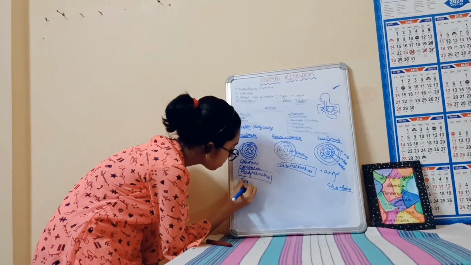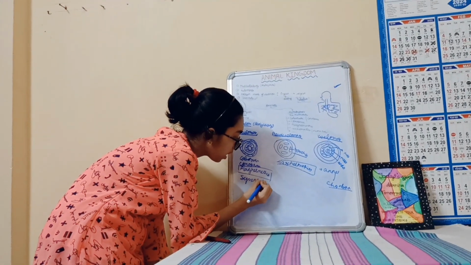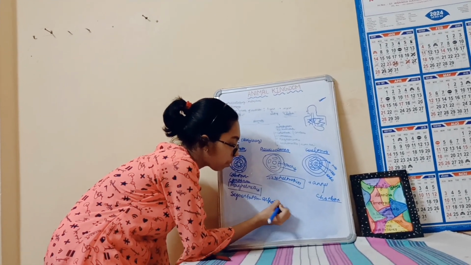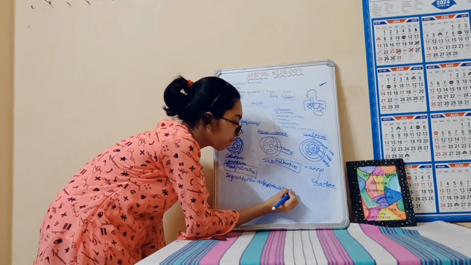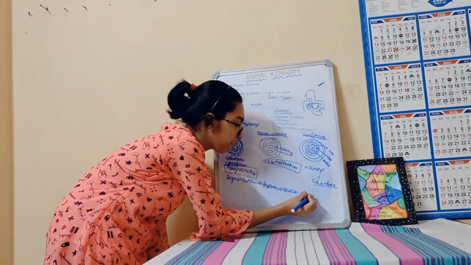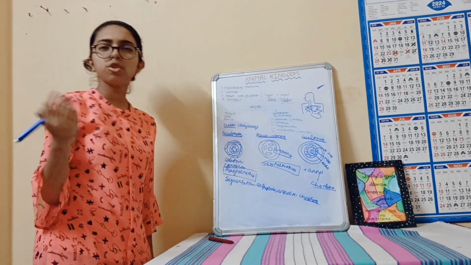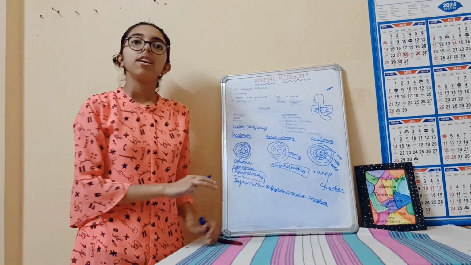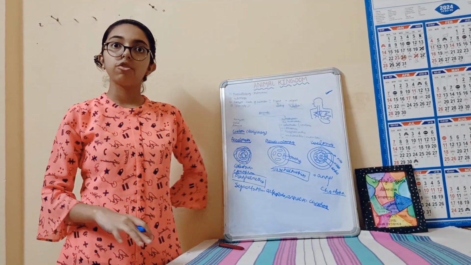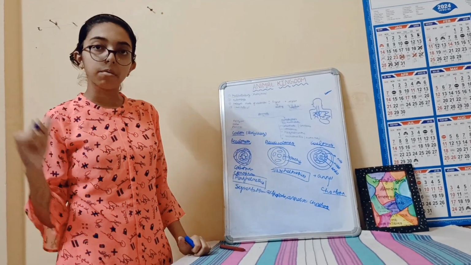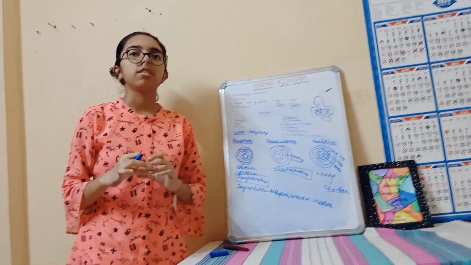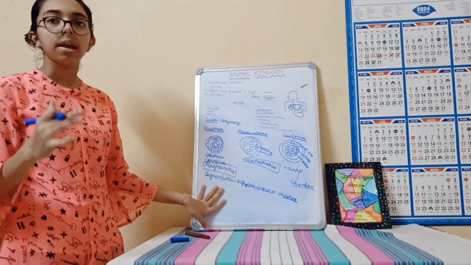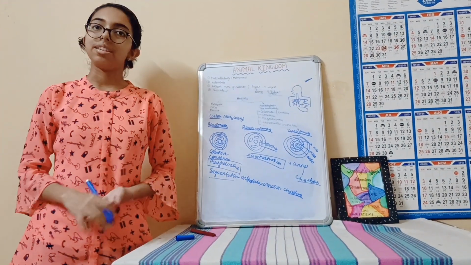So let's see. Segmentation only comes in organisms like Arthropoda, Annelida, and Chordata. How Chordata? And which part multiplies many times? Yes, you can see our bones, right? Our rib cages, our sternum, our backbone. These are made up of small vertebrae. Hence, they are multiplied many times. So they are known as segmented organisms, or we can say metameric organisms.